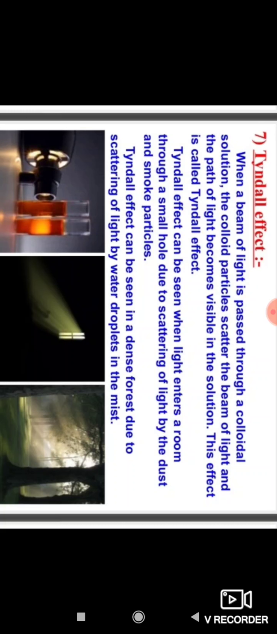Tyndall effect can be seen when light enters a room through a small hole due to scattering of light by the dust and smoke particles. Observe figure number 2. Here the light enters a small room through a small hole due to scattering of light by the dust and smoke particles. That's why it is a Tyndall effect.